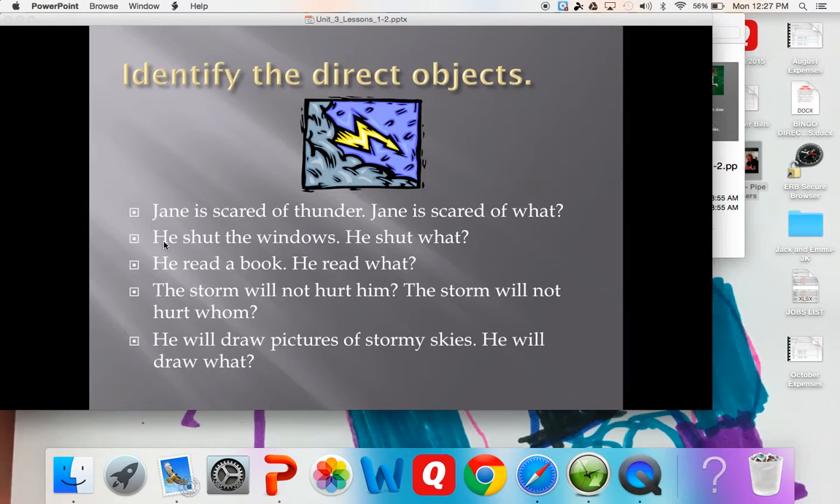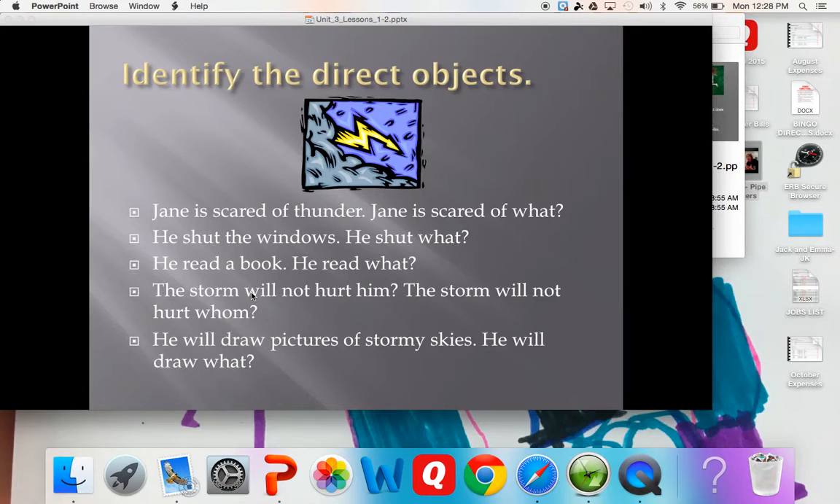Let's do the second one. The subject is he. What did he do? He shut. And what did he shut? The windows. So windows would be the direct object, just like thunder would be in the first one. In the third one, we would say he. What did he do? He read. What did he read? A book. So the direct object would be book.